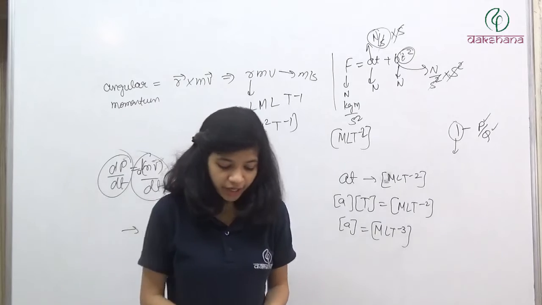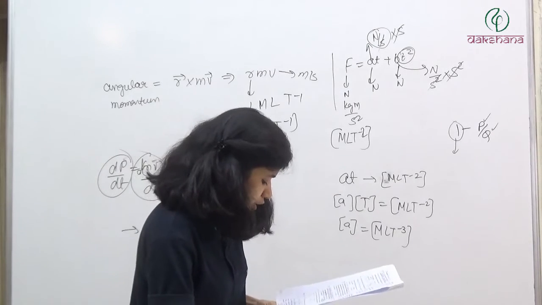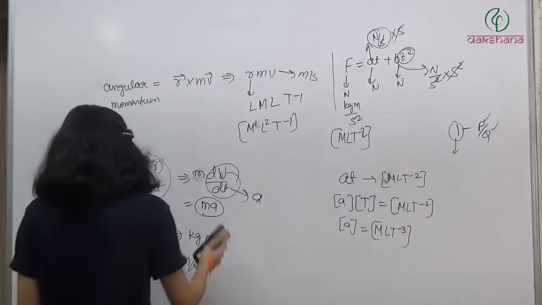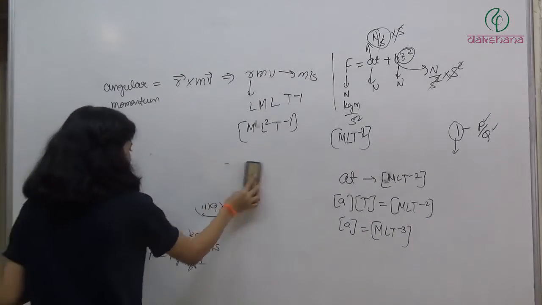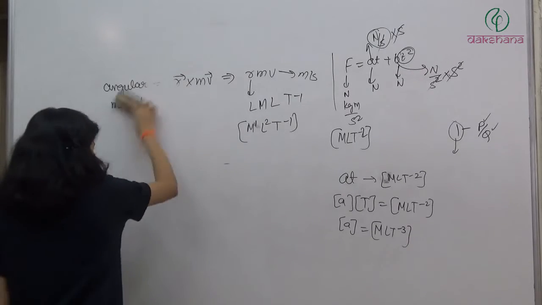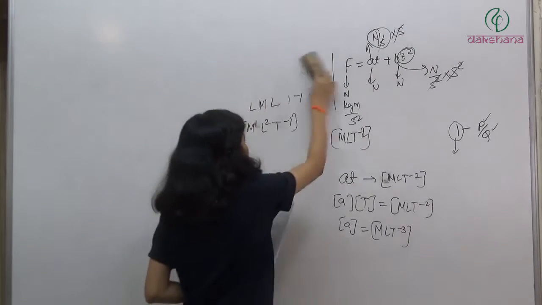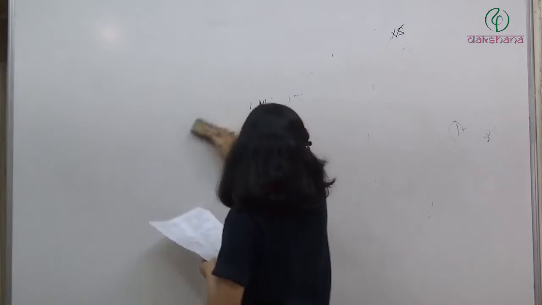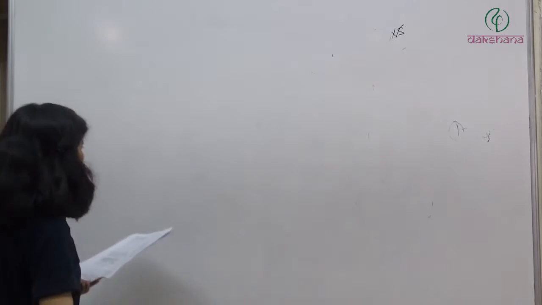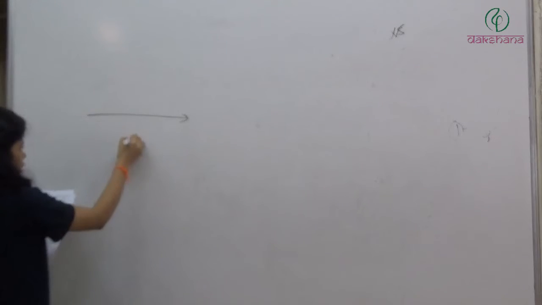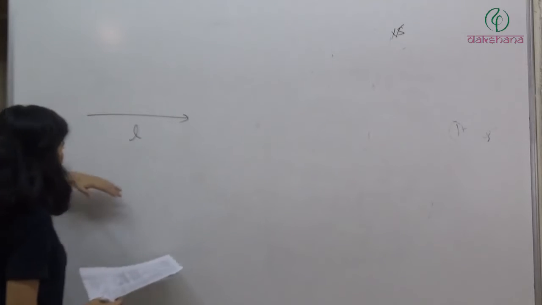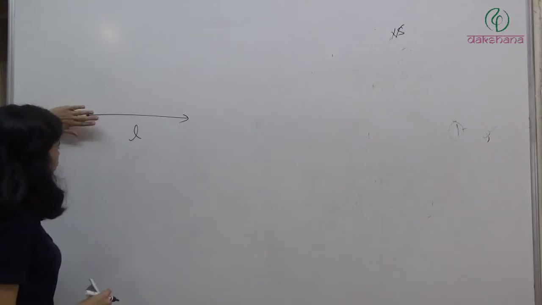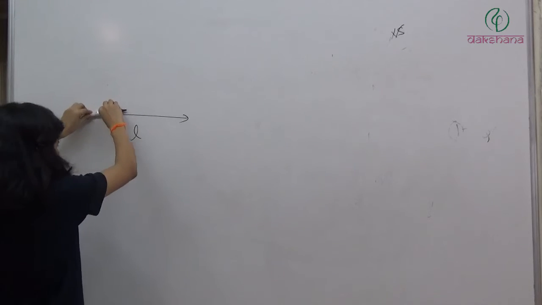Question number 78. A vector of length L is turned through an angle theta about its tail. What is the change in the position of its head? We have turned the vector about its tail by an angle theta. Then what is the change in the position of its head? So initially we have a vector like this of length L. Now what we have done, about its tail, which is this is head, this is tail, so about the tail we have rotated this vector by an angle theta. Let's say like this. ठीक है?